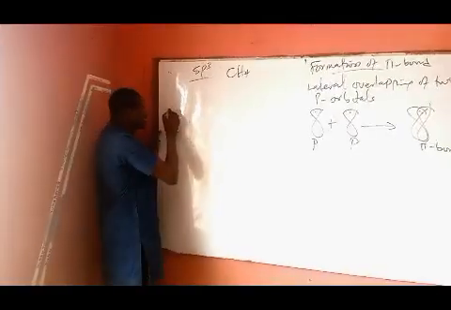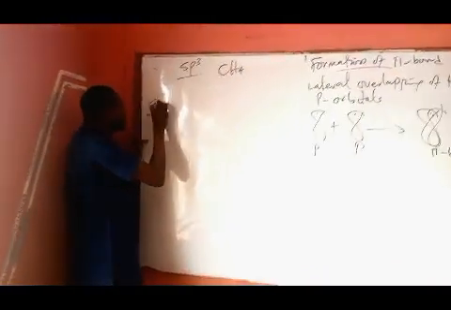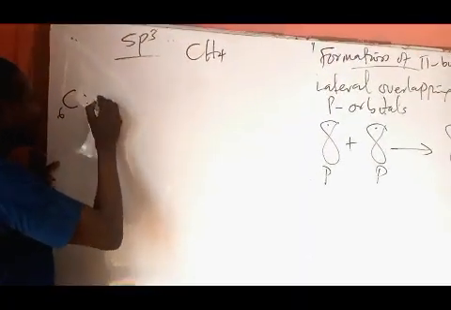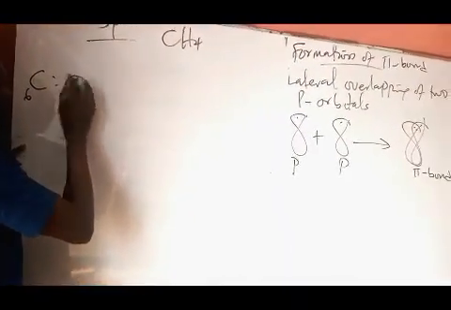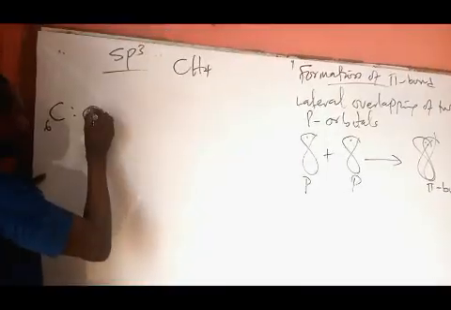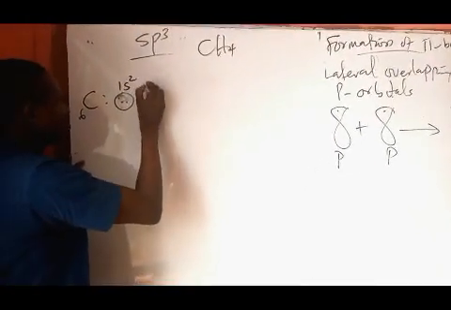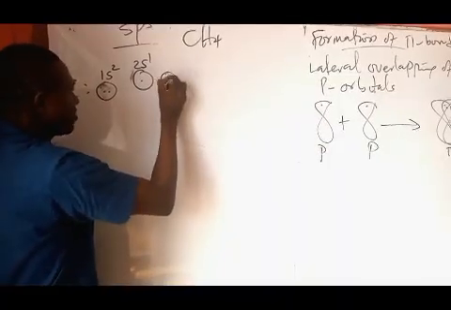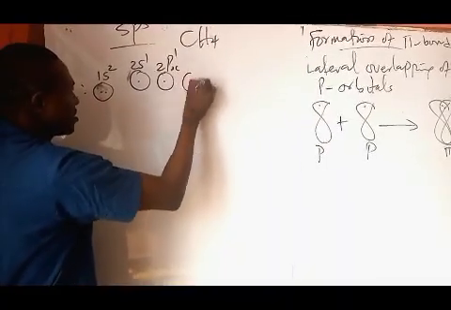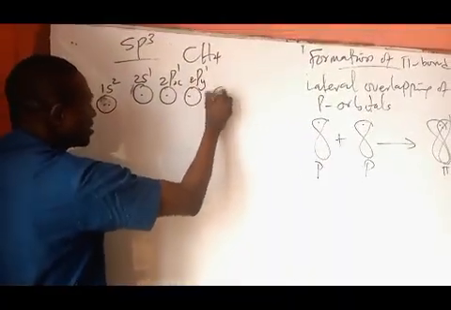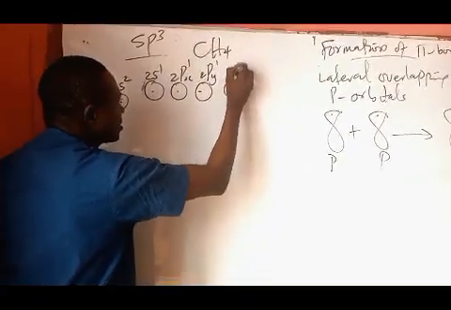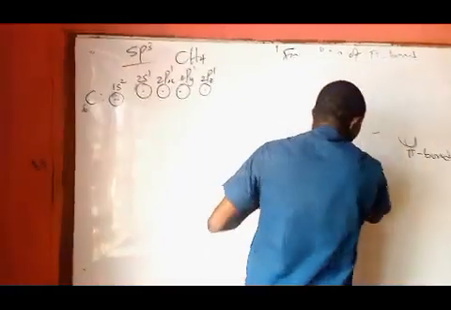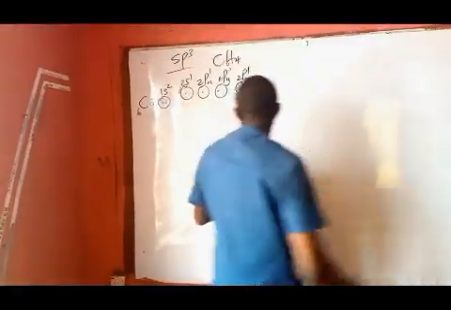In the excited state electronic configuration of carbon, we have 1s2, 2s1, 2px1, 2py1, and 2pz1. Now let me clear the other part of the board, because I want you to see it clearly.